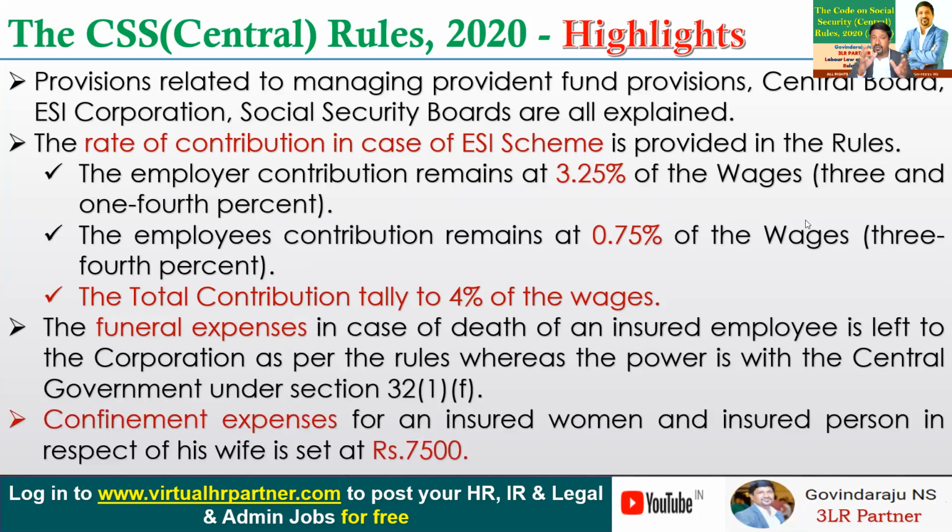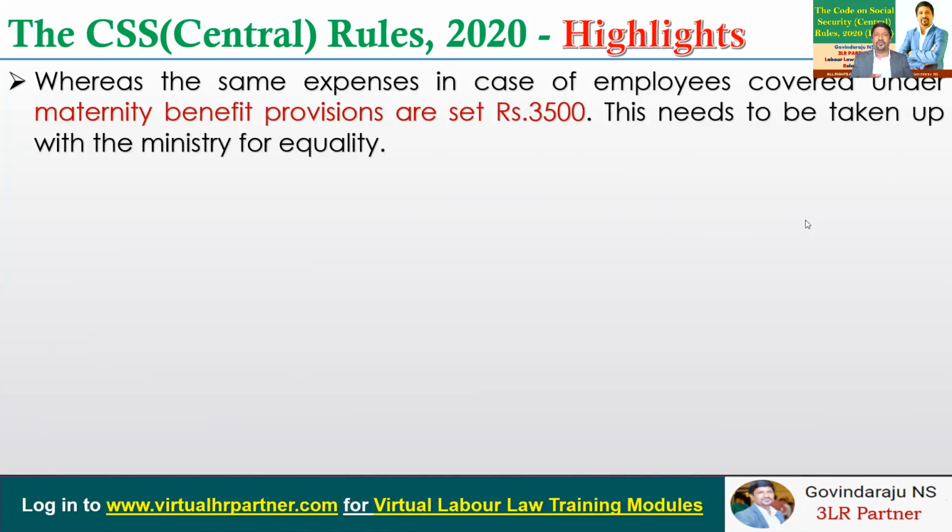And confinement expenses in case of delivery for an insured woman, and for an insured person in respect of his wife, are now set at rupees 7,500 under ESI provisions. However, these confinement expenses are only payable if the ESI corporation or ESI medical facilities are not available in that area. If you look at the maternity benefit provisions, these expenses are set at rupees 3,500 in the code or as specified by the central government.